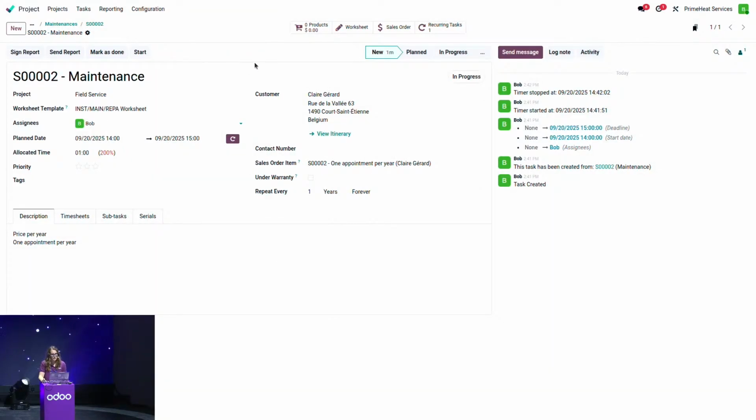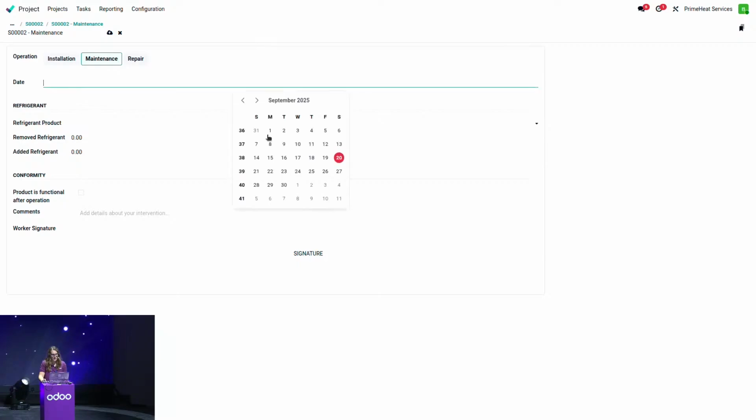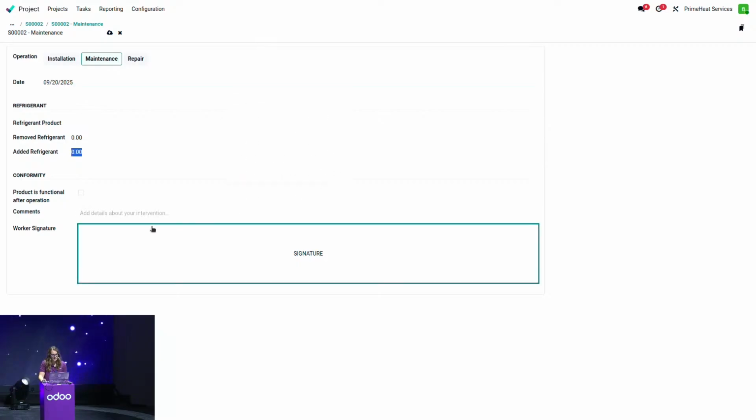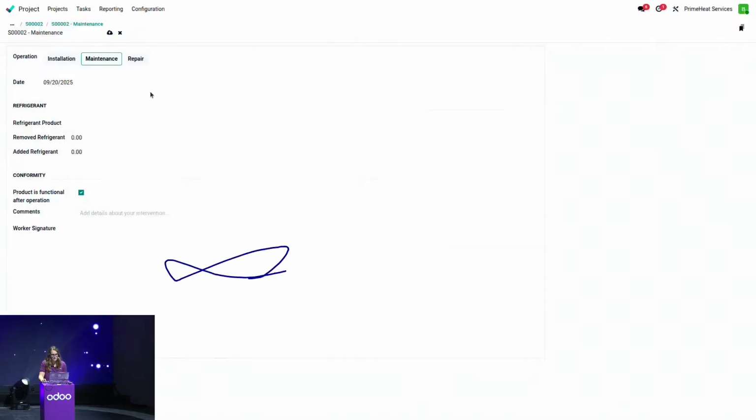When it's done, I can fill in my worksheet again. So I'm going to go on the worksheet button. I'm going to be indicating what type of operation I did, in my case, the maintenance. I'm going to be filling in my date. The product is functioning. And here, I'm going to add my signature.